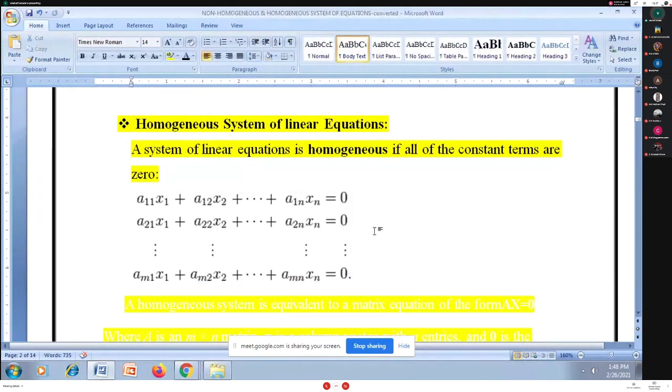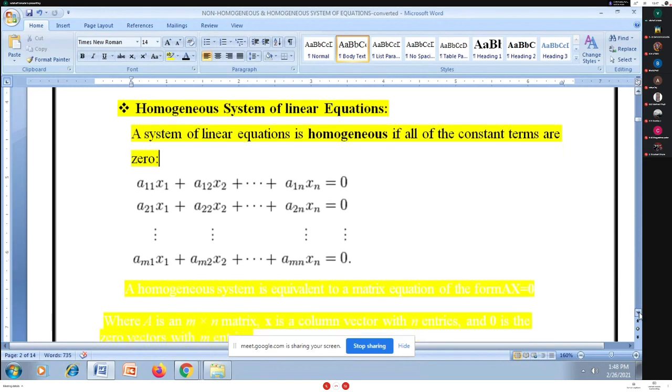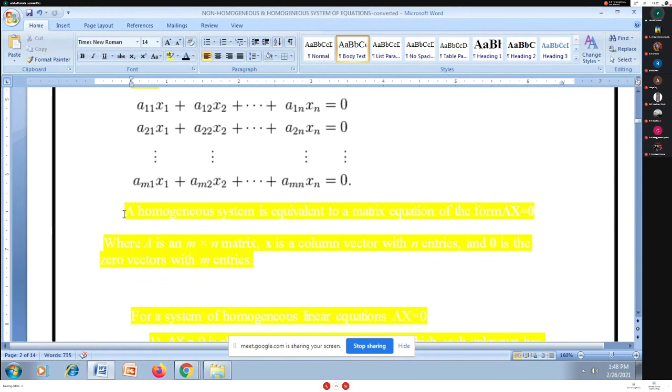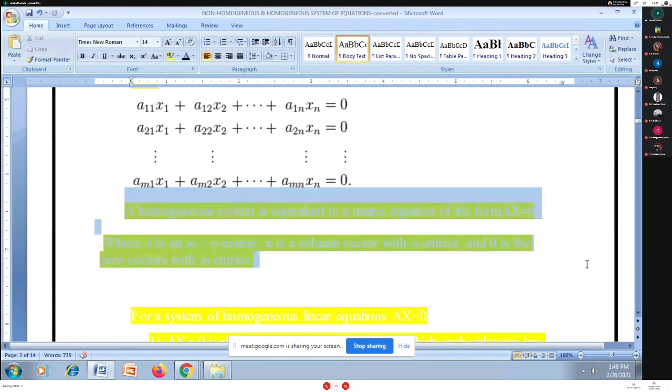But for a homogeneous system, all the right hand side constants are zero. Whenever you have a system of m equations in n unknowns where the right hand side constants are all zero, it is called a homogeneous system. So I have to solve examples for homogeneous systems of equations.